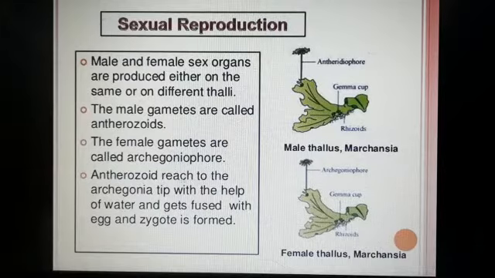Antherozoids reach the archegonia tip with the help of water. We read that bryophytes are called the amphibians of the plant kingdom because they need water for sexual reproduction. They are terrestrial plants, but they need water for sexual reproduction, and the antherozoid fuses with the egg and forms a zygote. Students, you have learned archegonia and antheridia. Archegonia is the female sex organ and antheridia is the male.